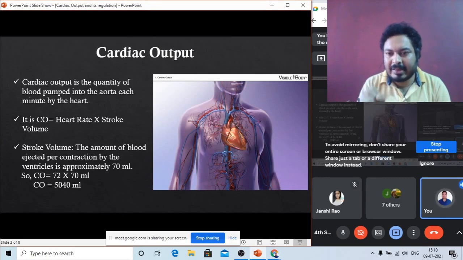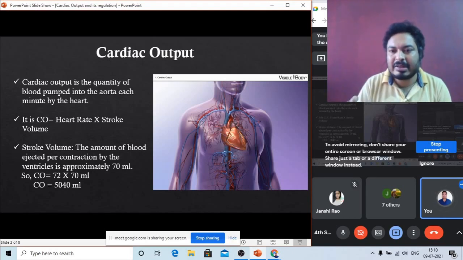Because in 0.8 second one heartbeat is completed, the amount of blood ejected from the ventricle to the different parts of the body in that time is called stroke volume.